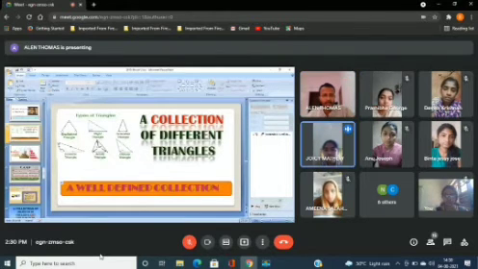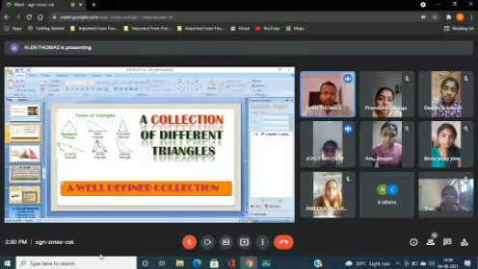A collection of different triangles. Yeah, it's a collection of different triangles. So, can you explain? Can you tell me, is this a well-defined collection or not? Yes, this is a well-defined collection.